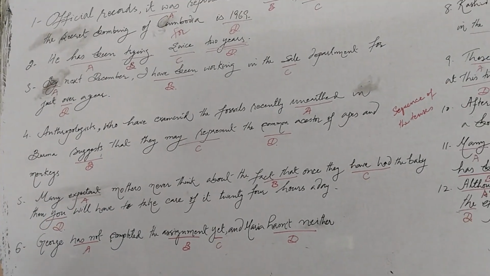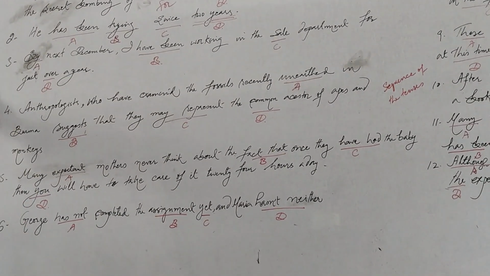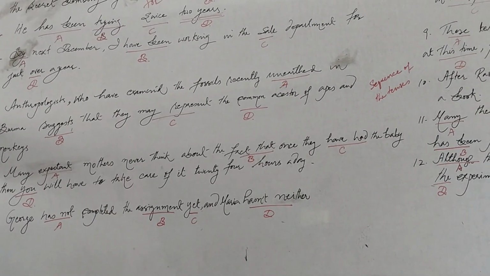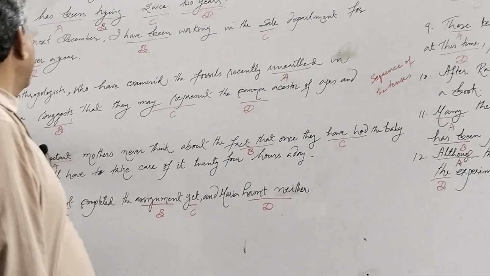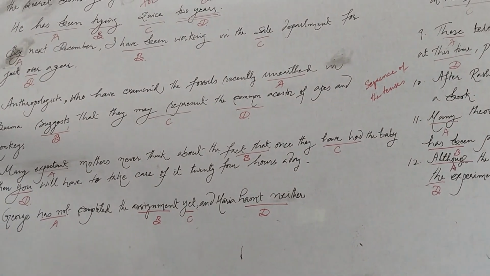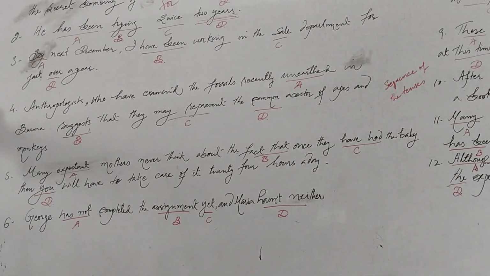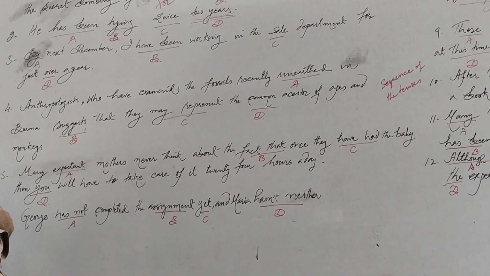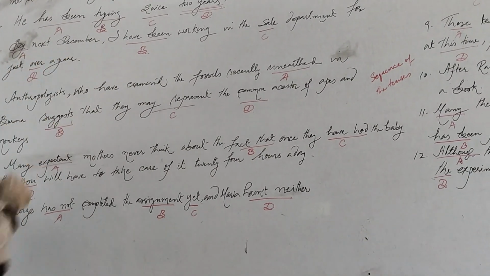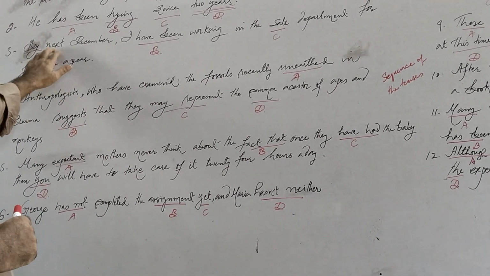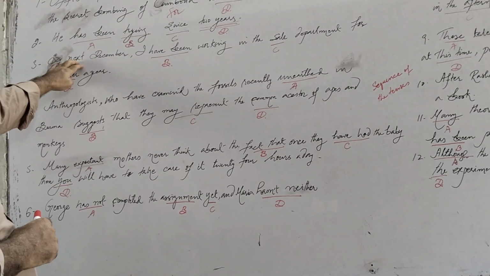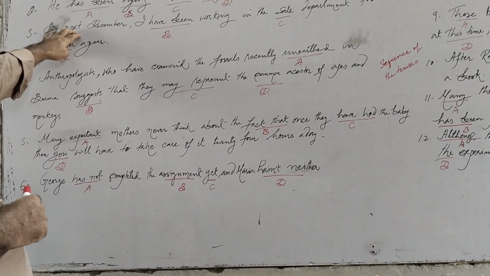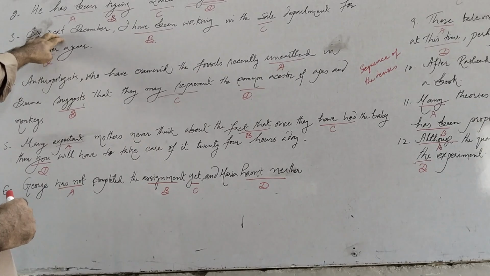He has been trying for 2 years because 2 years is a period of time and for is required for a period of time. In the third sentence: by next December, I have been working in the sale department for just over a year. We know that when we use the phrase by next December, this phrase is used with future tenses, especially future perfect and future perfect continuous.